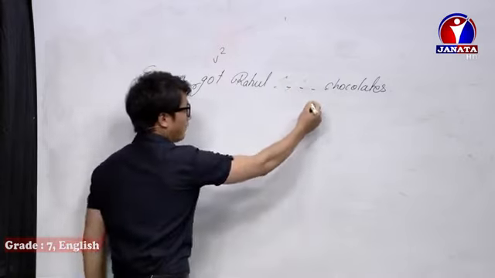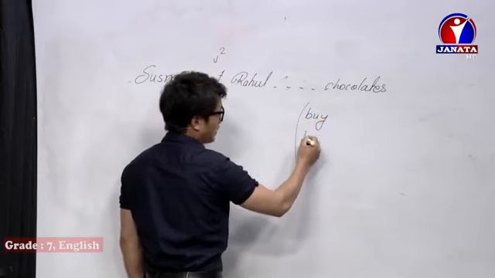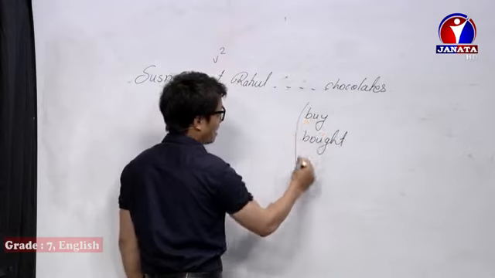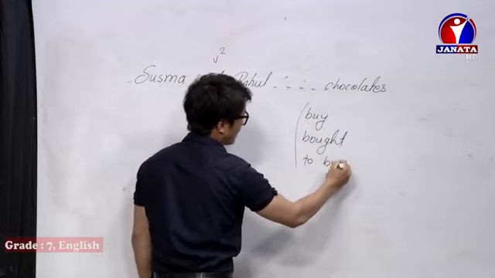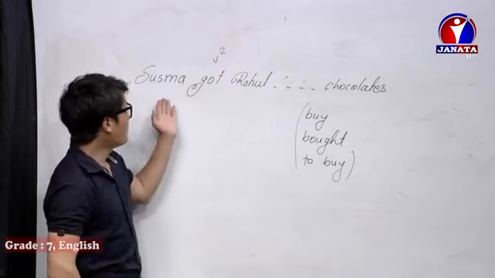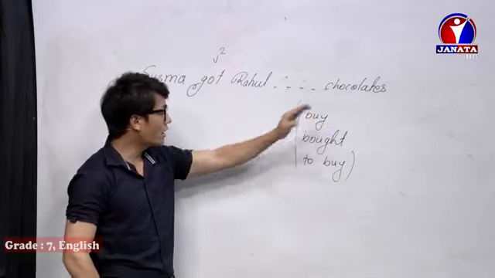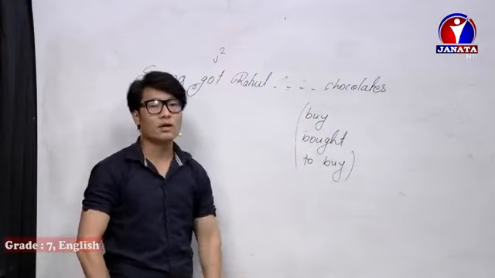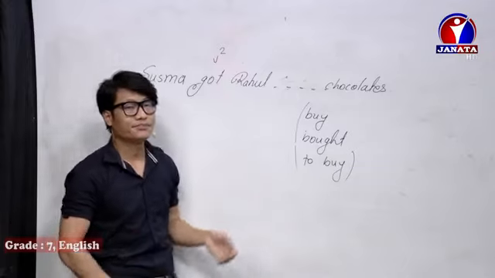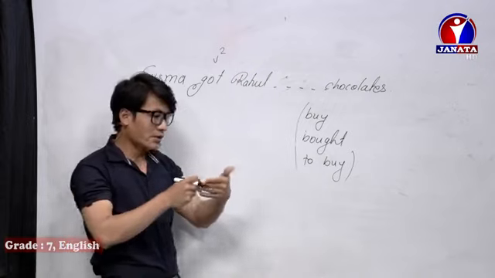So I can keep the options here: buy, bought, and to buy. Bought is verb 3, buy is verb 1, and to buy is the infinitive verb. So what is right here? Susma got Rahul buy chocolate, bought chocolate, or to buy chocolate? Let me show you the slide once again.